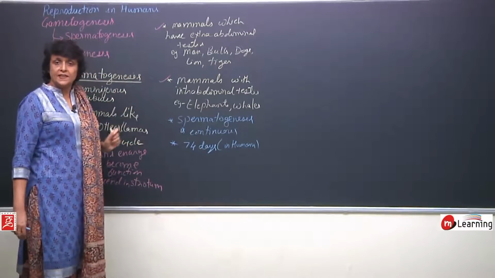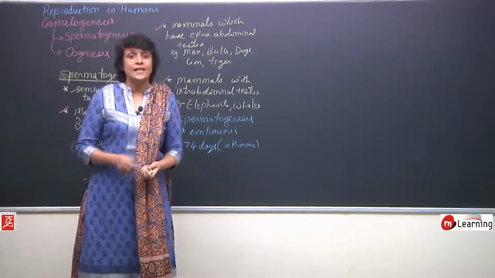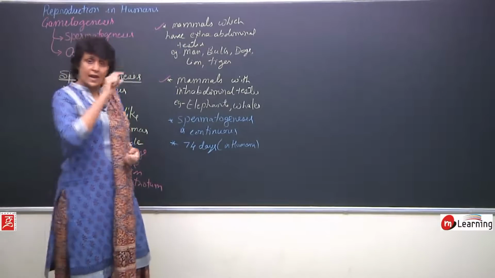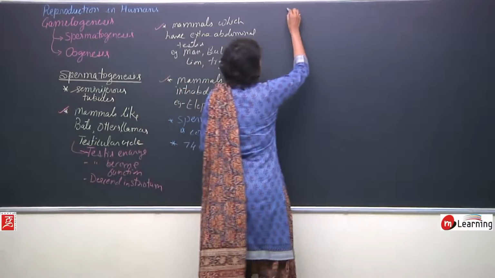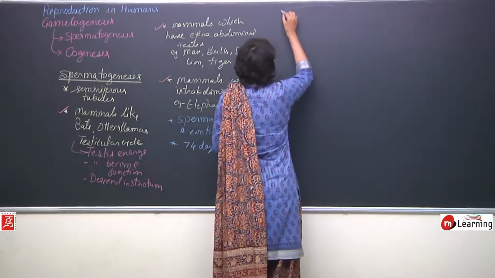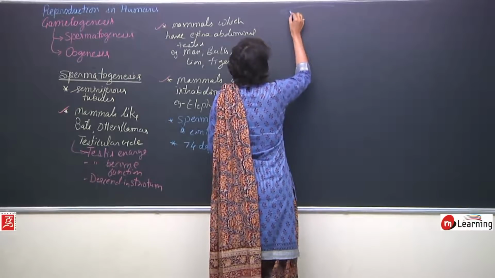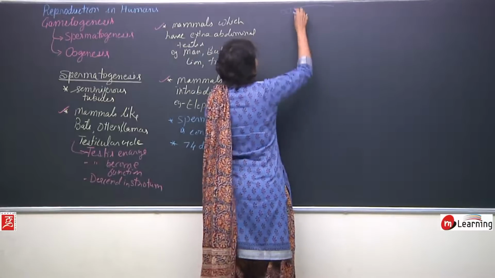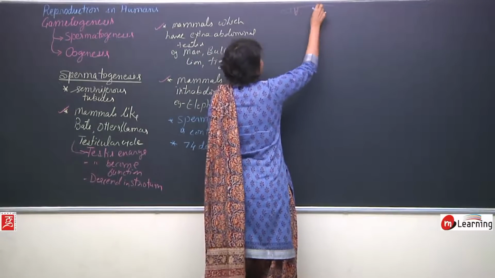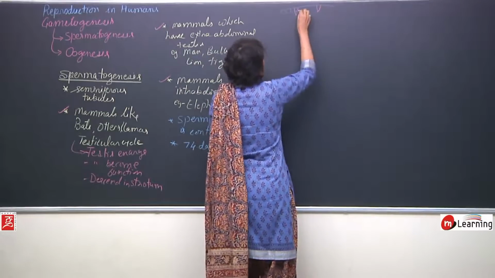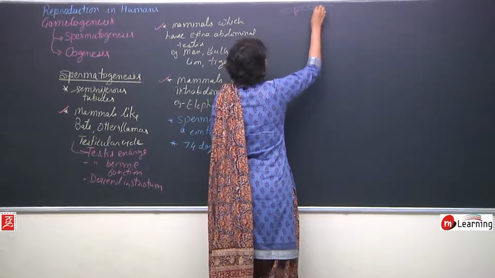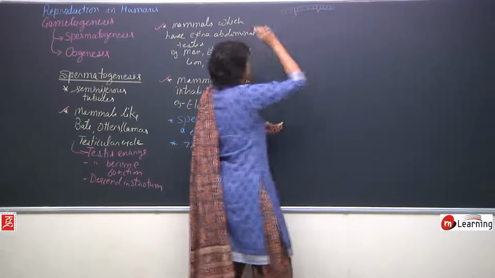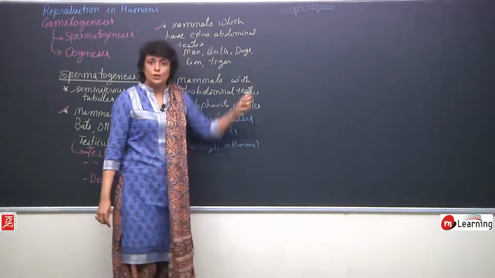Now some basic things about spermatogenesis. Now let us take the process. It takes place in the seminiferous tubule and the site is germinal epithelium. So if we are talking about these cells, the cuboidal cells, and here there are those pyramid-like cells which are called the Sertoli cells. All other cells, the cuboidal cells, they will undergo this process.